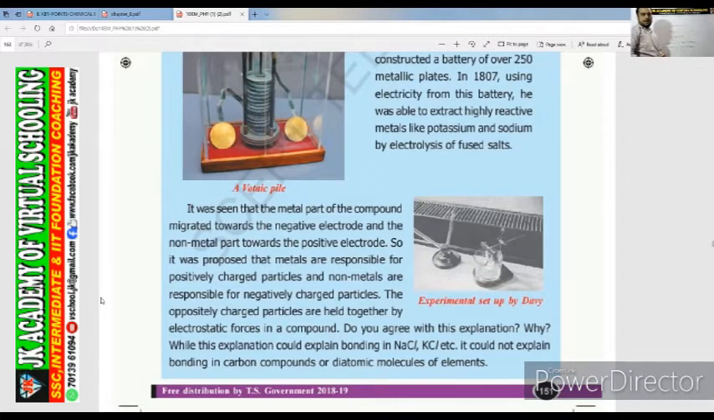So in 1807, what he did, he took 250 plates and he constructed one device. That device is called Humphrey device. And what he did, he mixed some salt water in it and he dumped some sand or मिट्टी.